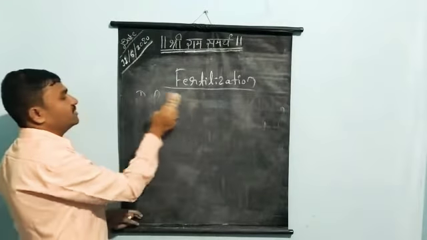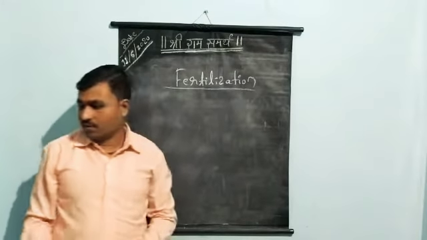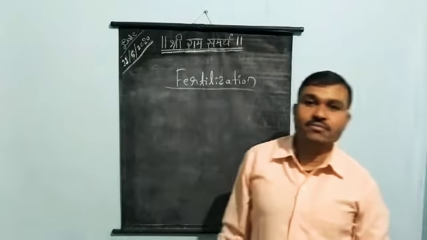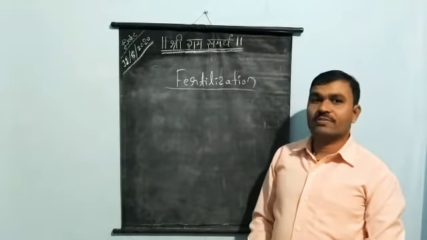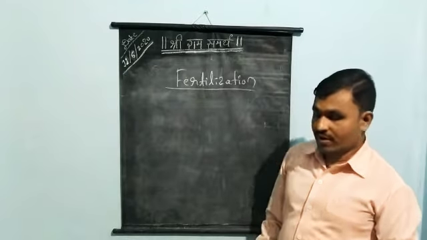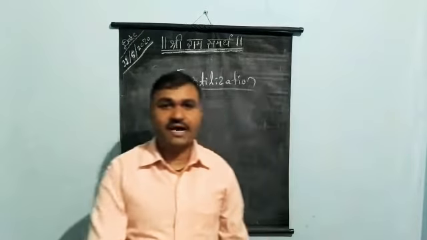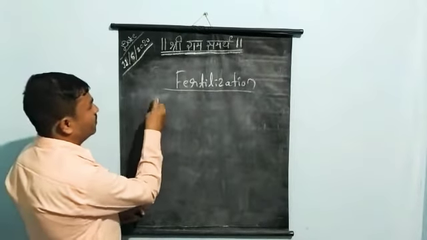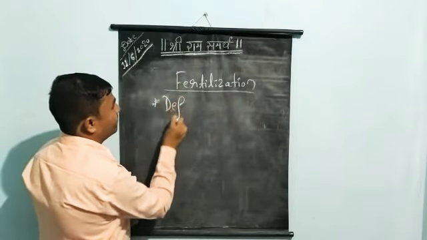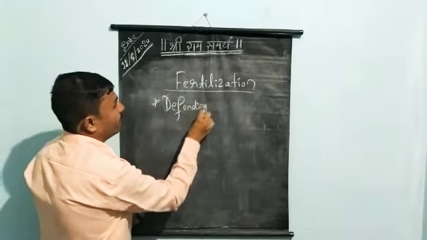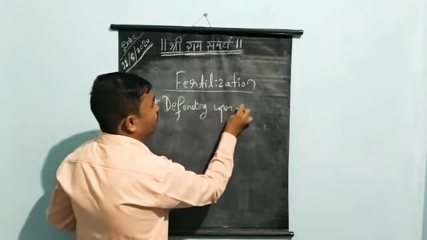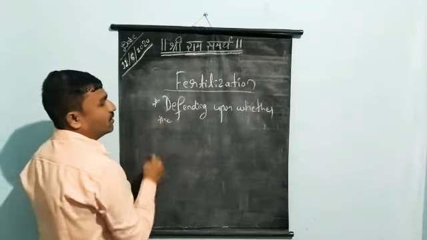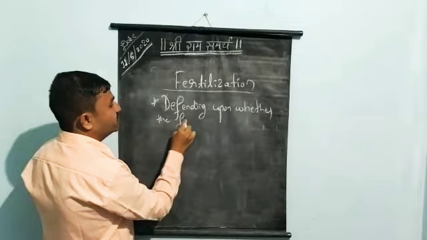Now students, let us discuss the types of fertilization. In the case of animals, not plants, the fertilization takes place inside the body or outside the body.